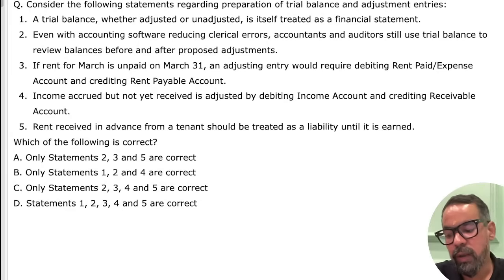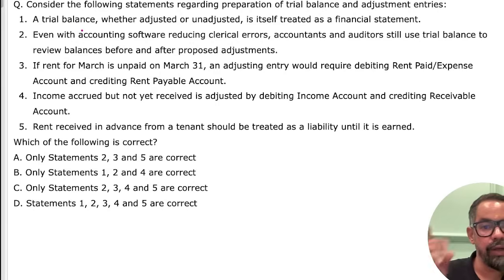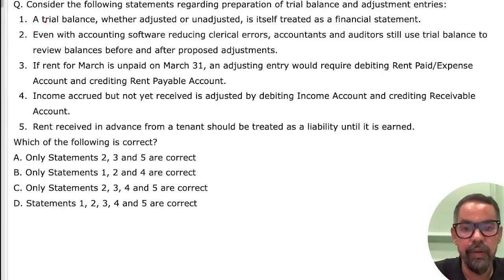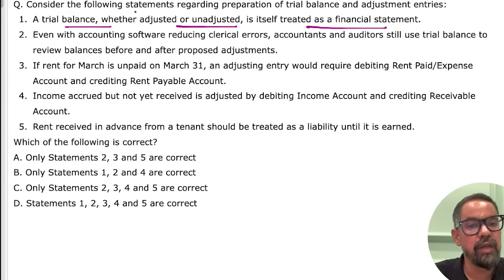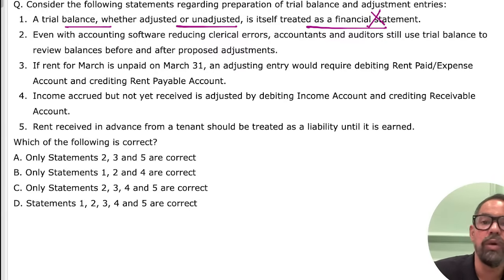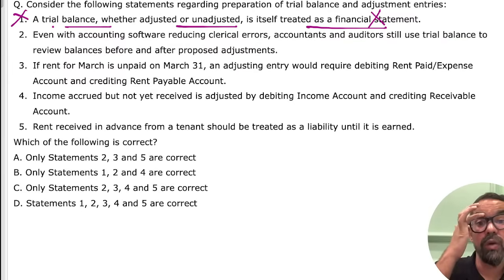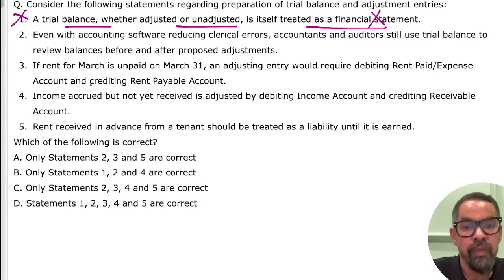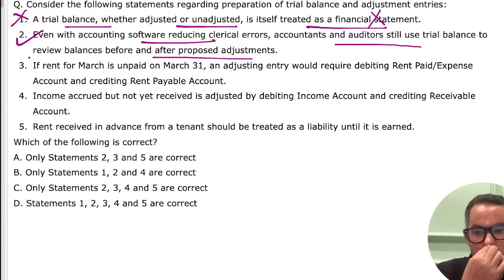So what will be your correct answer for this one? Now trial balance, which we have already done. So expecting the right answer from everyone. Is a trial balance, adjusted or unadjusted, itself treated as a financial statement? No. As per Indian Accounting Standard 1, it was not about trial balance. So this is wrong. It is not a financial statement. It includes what Indian accounting standard 1 says, those 5 statements. Even the accounting software produces this. So after the proposed adjustments, yes, statement 2 is correct here.